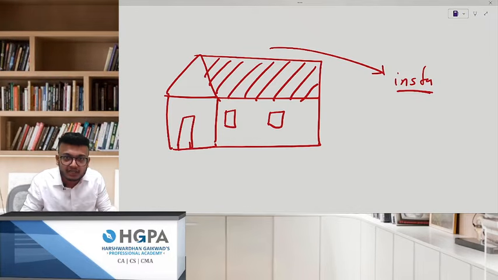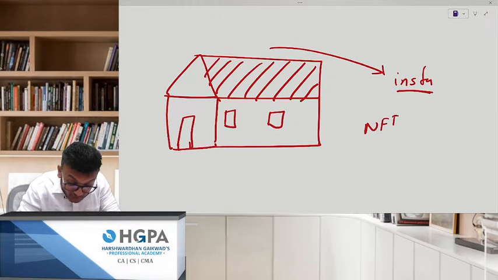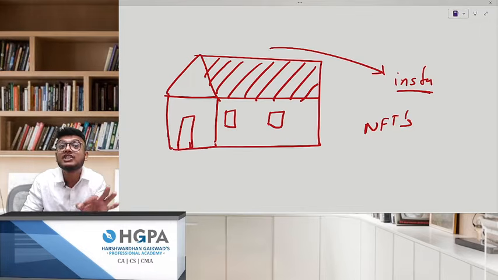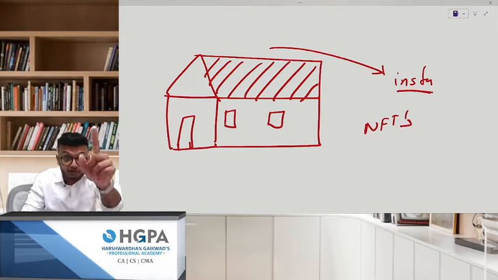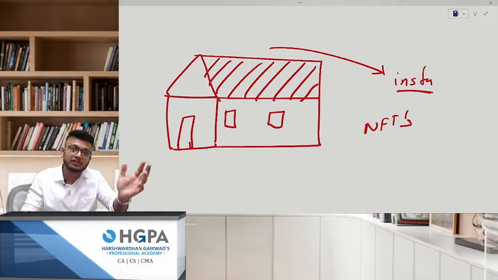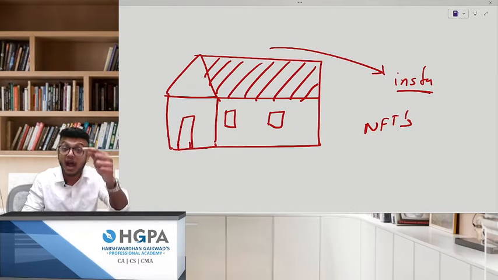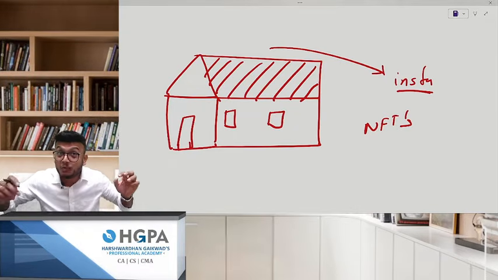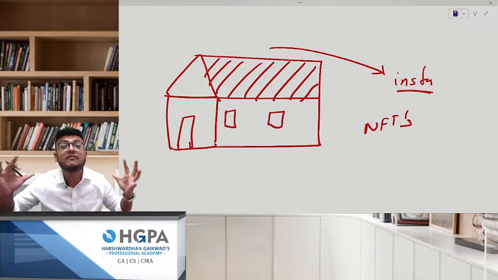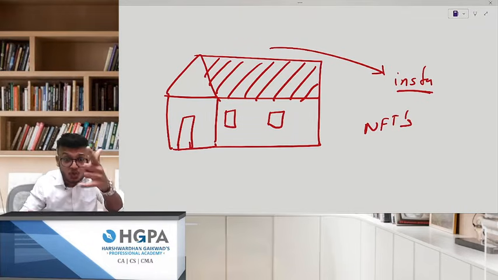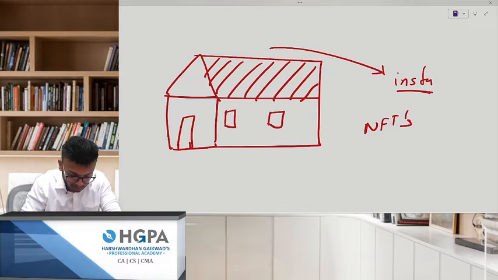Money can be interchanged, 10 for 10. Can this be interchanged? No. That's why NFTs come into the picture. Non-fungible, it cannot be interchanged. If you like this, you say, what a great thing Harsh has made. I want to purchase this, and I want exclusive rights. You have tons of money, so you can buy this. Let us say I keep a price of 10 lakhs for this.